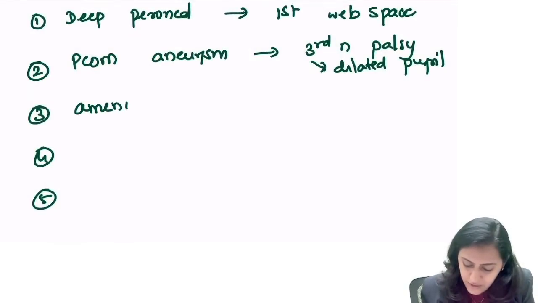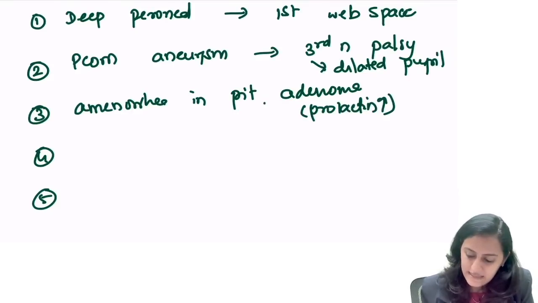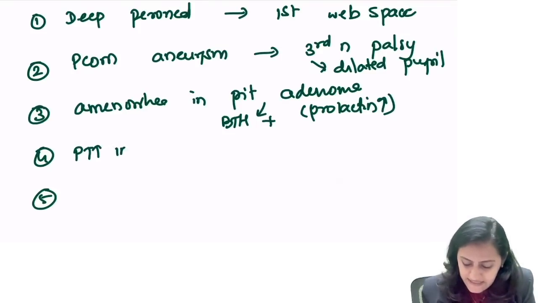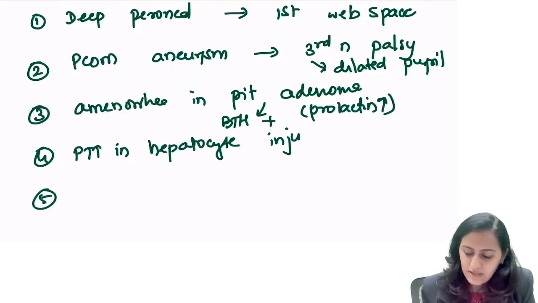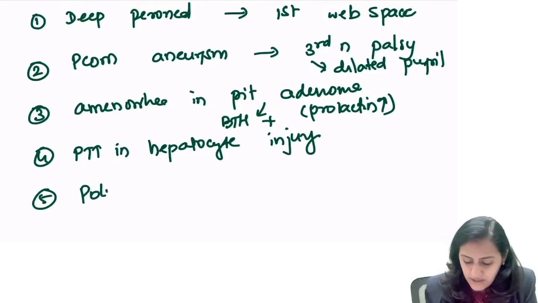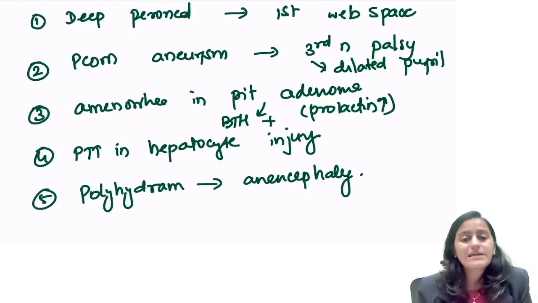So amenorrhea is a finding in pituitary adenoma because of the increased prolactin. Pituitary adenoma will have bitemporal hemianopia. Next, PT increased in hepatocyte injury, liver failure, because the clotting factors are not synthesized. And the last one was polyhydramnios. Remember, anencephaly is an important cause of polyhydramnios.